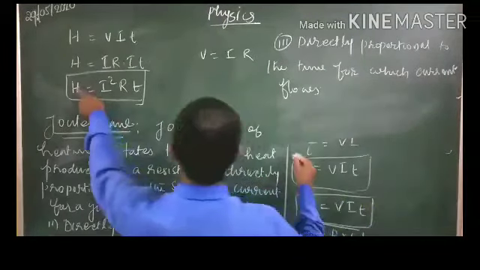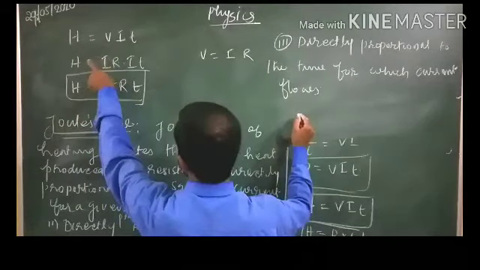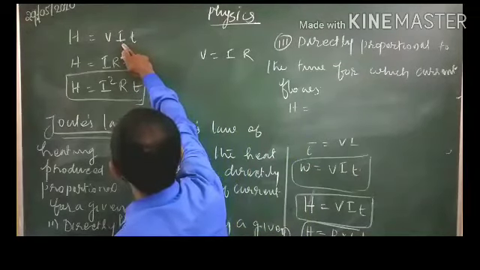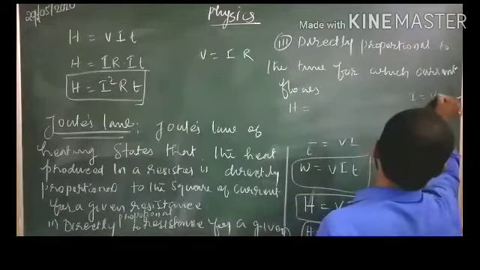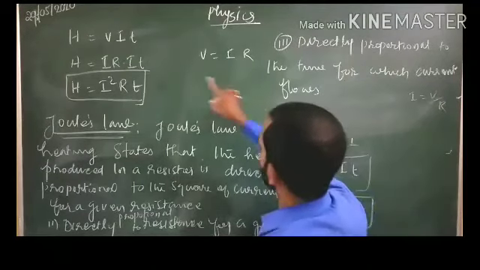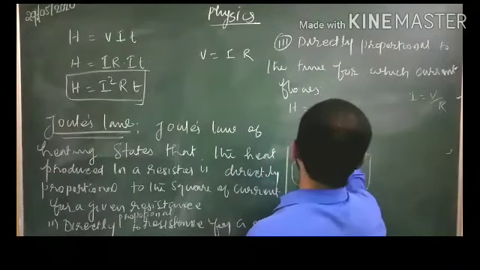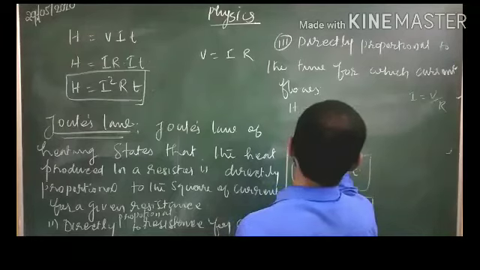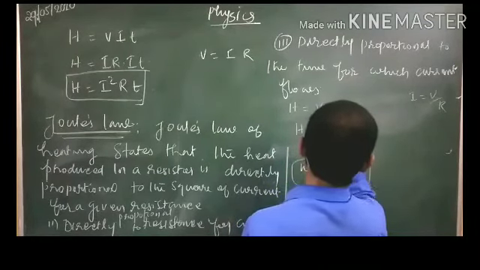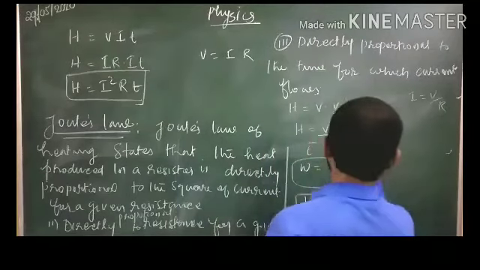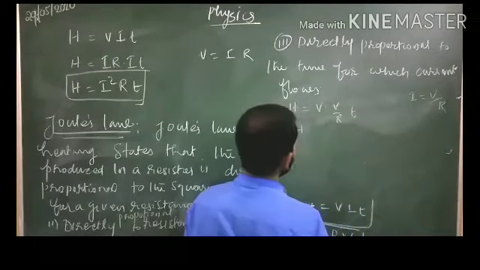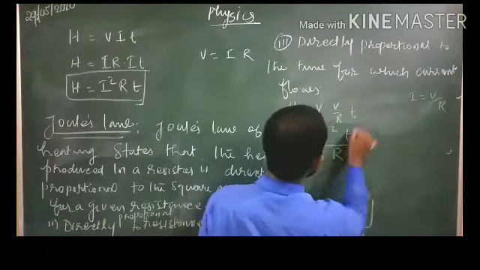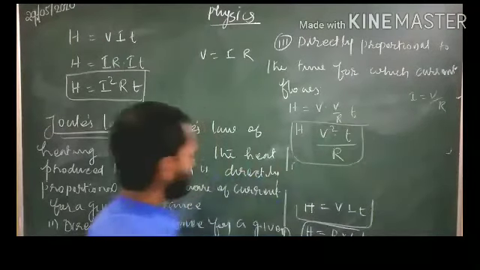So here we have derived H equals I square R T. Here one more change is there. Suppose in this equation you change the I. What is I? I is equal to V by R. So H equals V into V by R into R into T, which gives H equals V square T divided by R. This is also one equation.